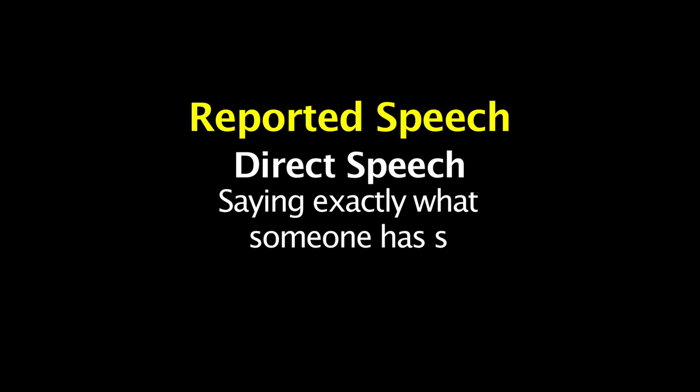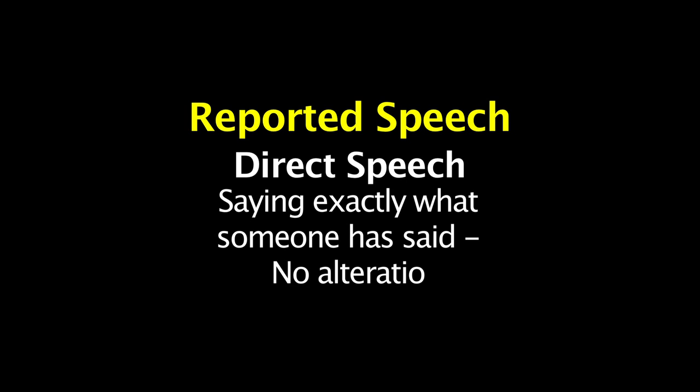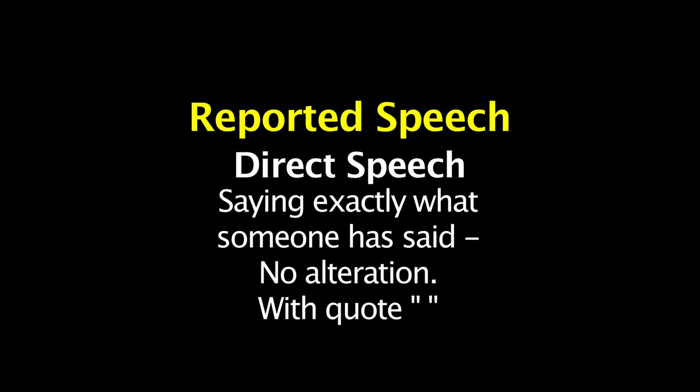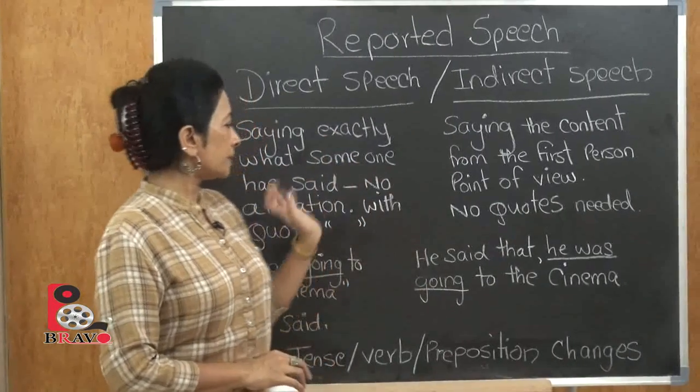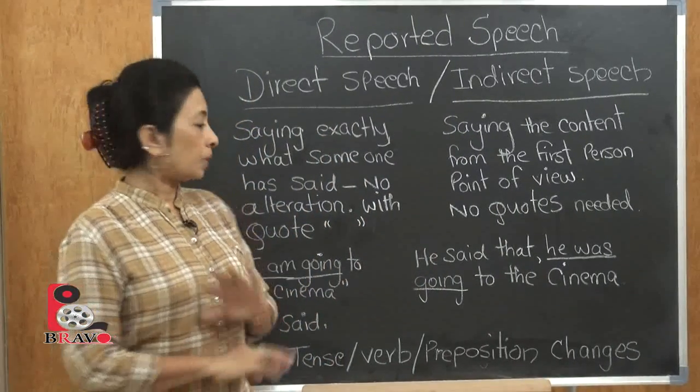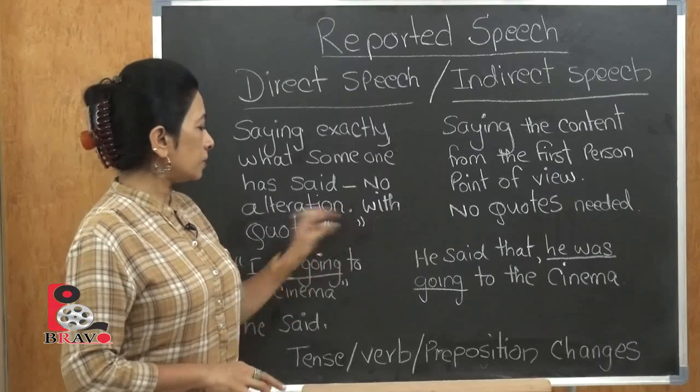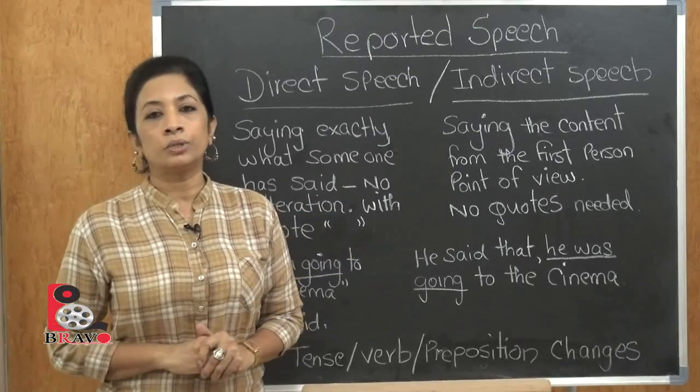The subject we are going to be looking at today is called reported speech. There are two categories of reported speech. One is direct speech, the other is indirect speech. Direct speech is saying exactly what someone has said to you. You can't make any alteration to it, and it's always done within quotation marks.